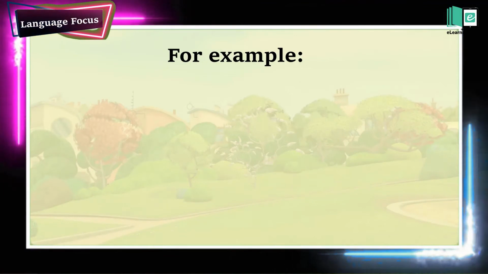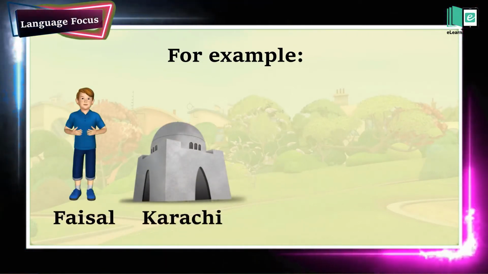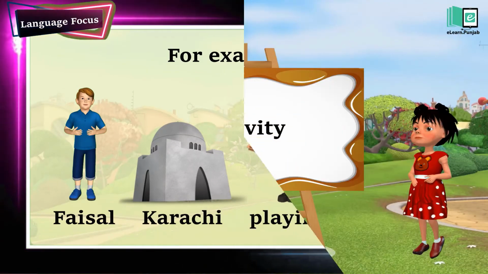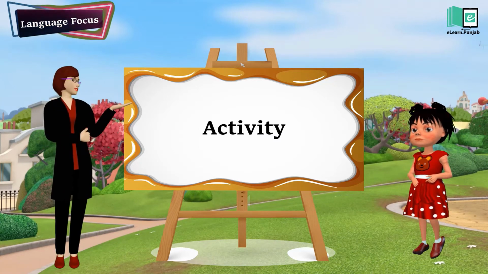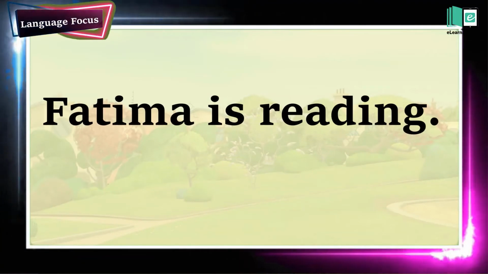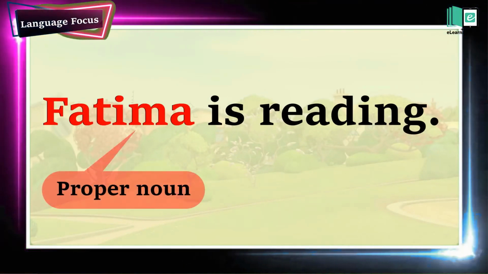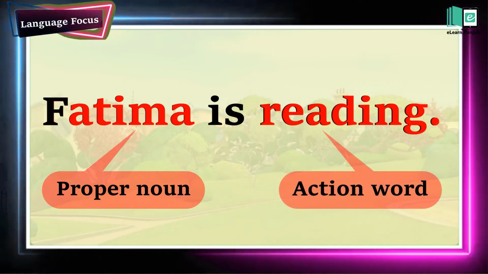For example, Faisal, Karachi, playing, reading. So kids, now read the given sentences, find the proper noun and action words. Fatima is reading. Fatima is a proper noun. Start with the capital letter and reading is an action word.